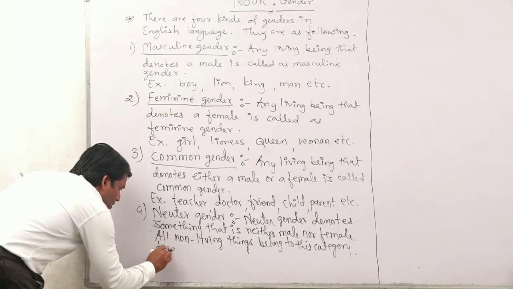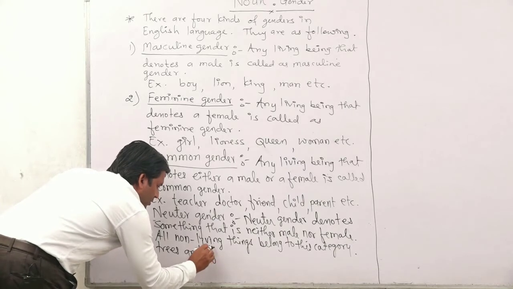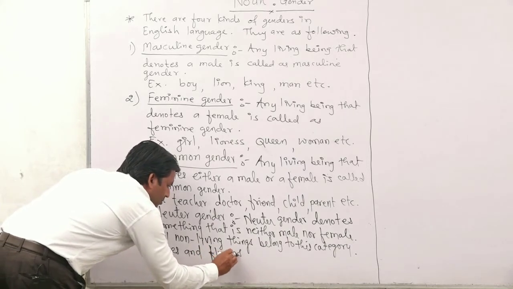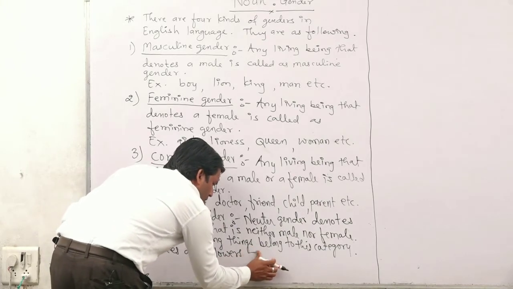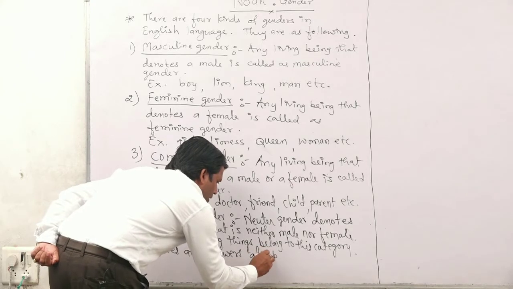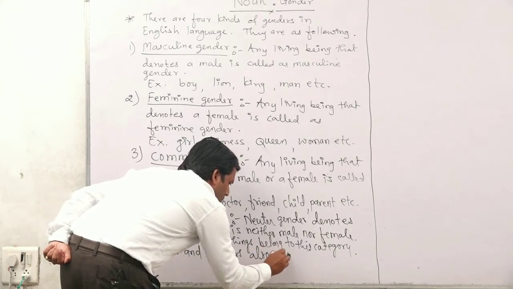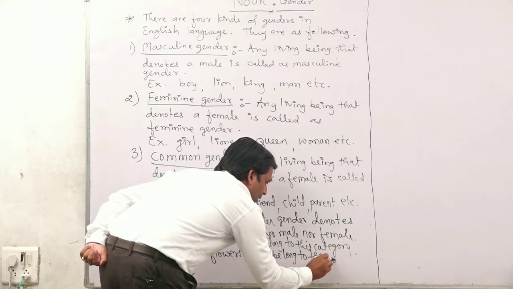Trees and flowers also belong to this category.